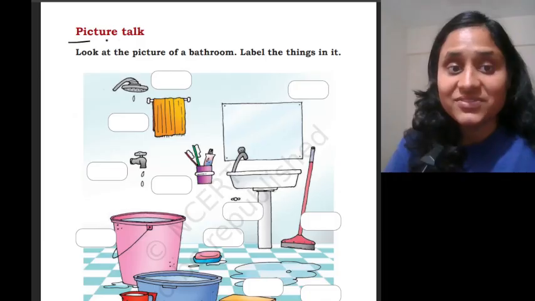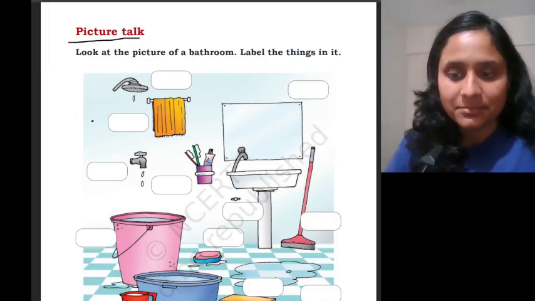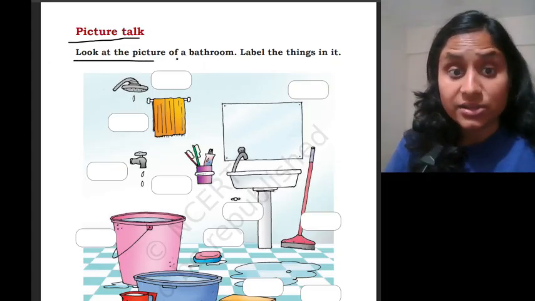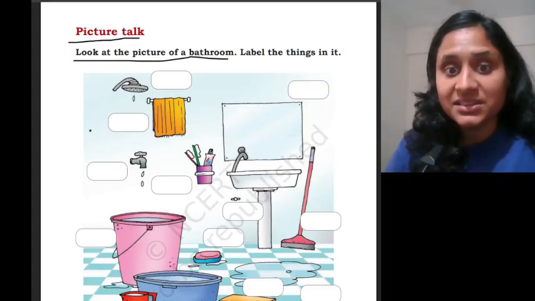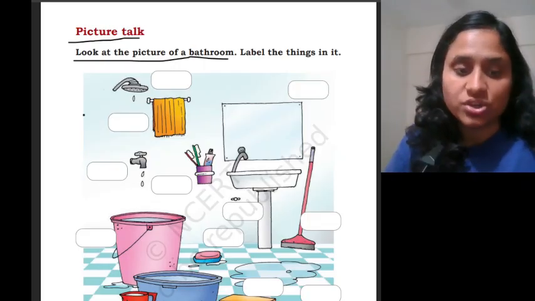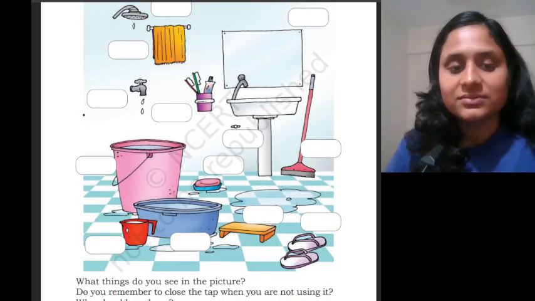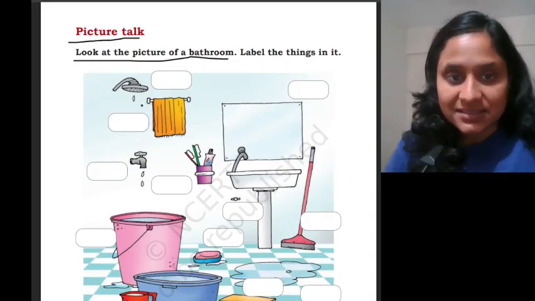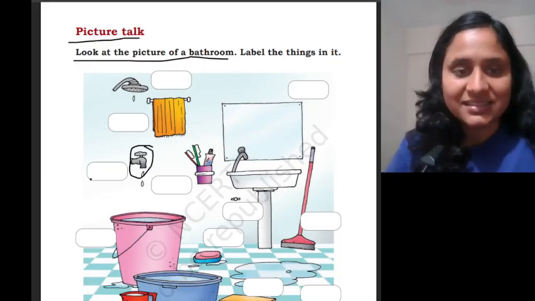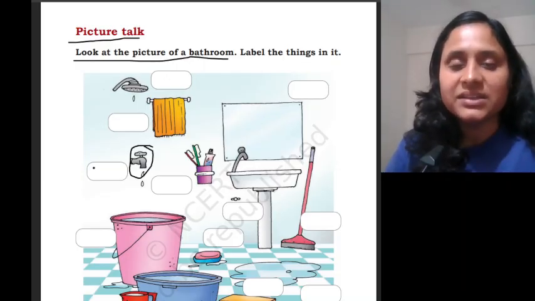Now, let's start with this. This is another picture talk game. Look at the picture of a bathroom. Label the things in it. Do you know what are the different things that are there in the bathroom? What things do you see in the picture? Yes. Tell me one by one. What is this? Is this a tap? Yes. Tap. T-A-P, tap. T says tap.